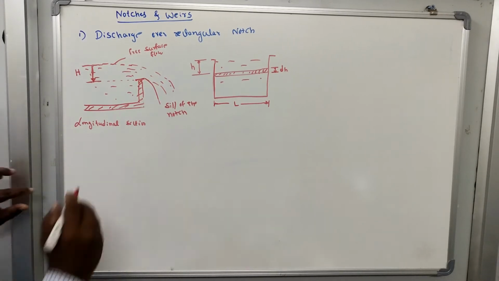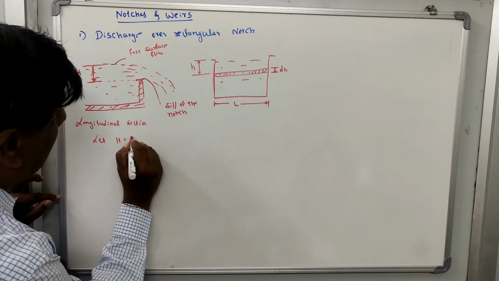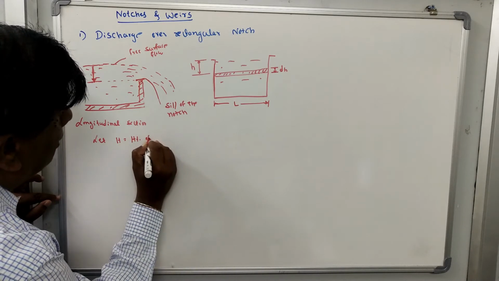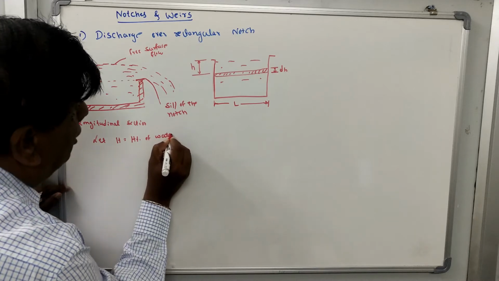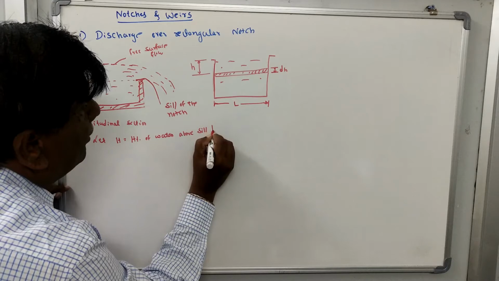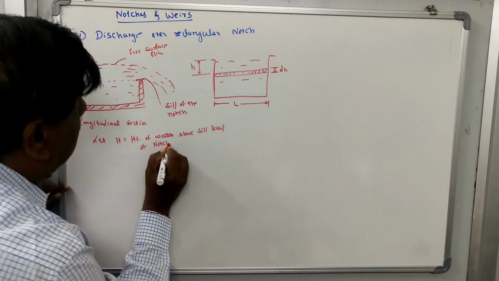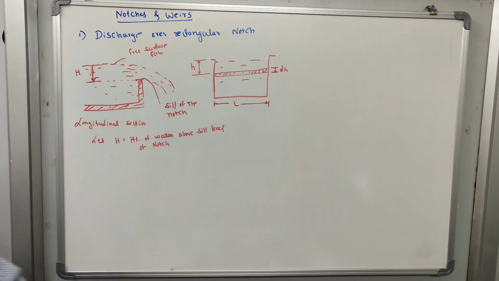Now capital H, what? Let H be the height of water above the sill level of the notch. Then L is what?